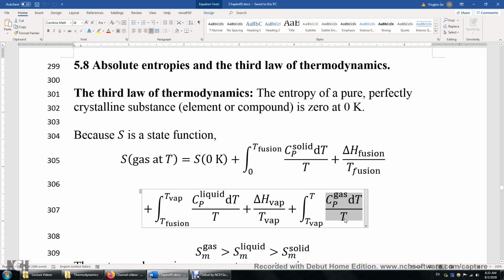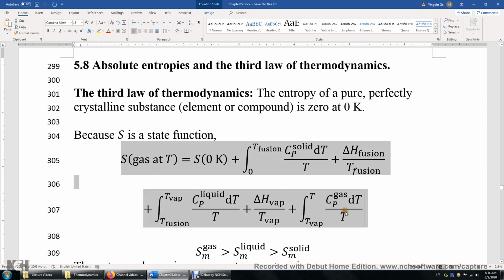So this way, we will be able to compute the entropy of oxygen gas given the third law of thermodynamics, given this Cp of solid, liquid, and gas, and also given this enthalpy of fusion and enthalpy of vaporization. Of course, we also need the melting point and boiling point of this oxygen. And be sure we need to do this under 1 bar pressure so that we'll be able to get the entropy of oxygen gas in the standard state.